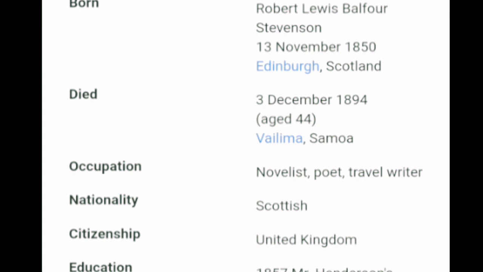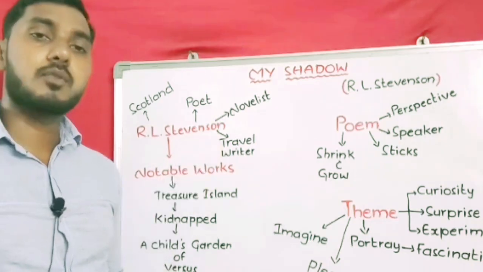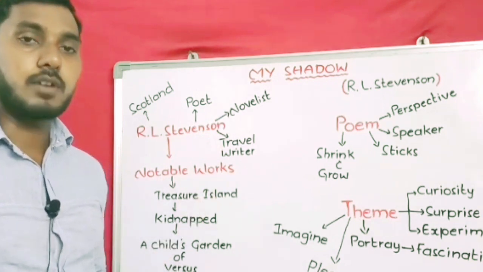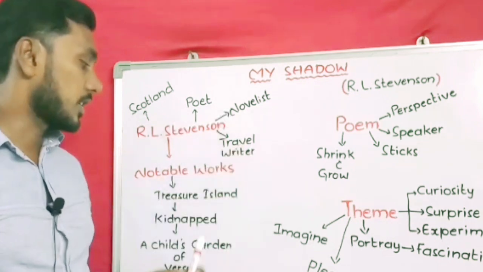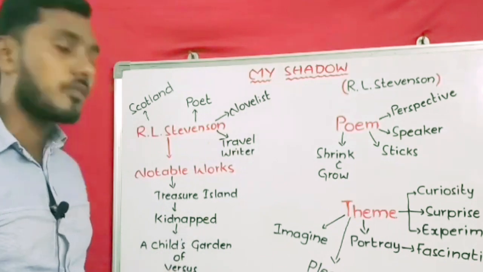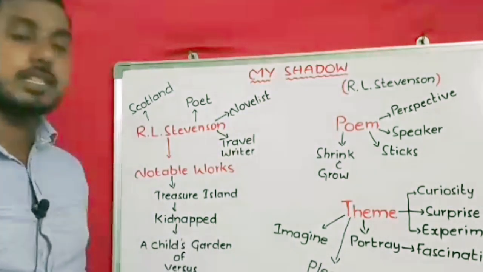He was born in 1850 in Scotland, and he died at the age of 44 in 1894. His nationality was Scottish, but he got the citizenship of the United Kingdom. And coming to this poem, it was written in 1885, meaning it was first published in 1885. Robert Louis Stevenson's notable works are Treasure Island, Kidnapped, and A Child's Garden of Verses. So these three are his notable works.